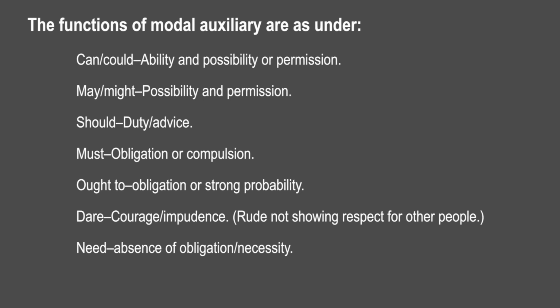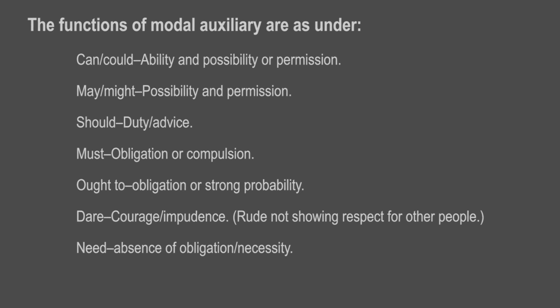Must: obligation or compulsion. Ought to: obligation or strong probability. Dare: courage or impudence. Impudence means rude, not showing respect for other people. Need: absence of obligation or necessity. So this is all about the modal auxiliaries, their uses, their functions, and so on.